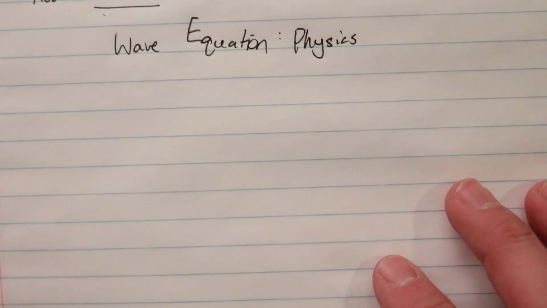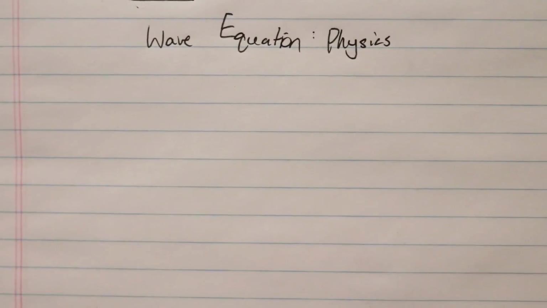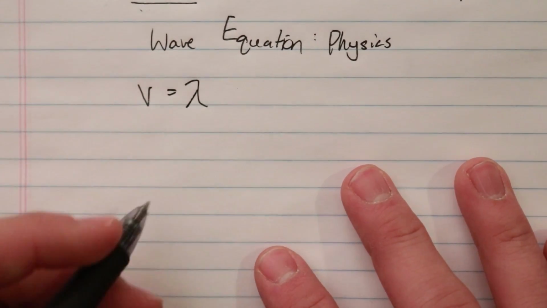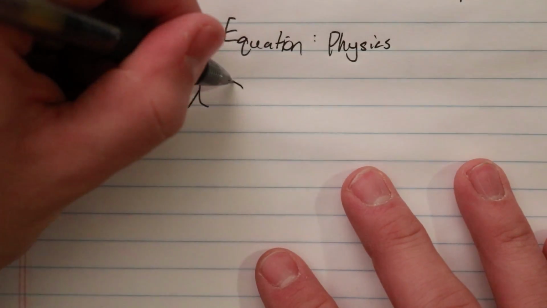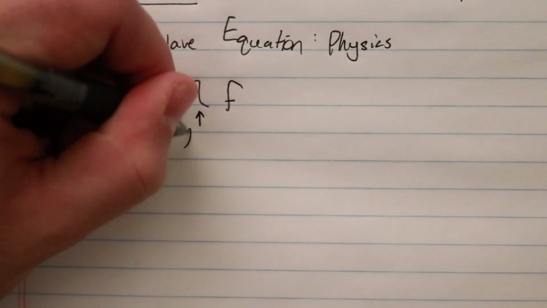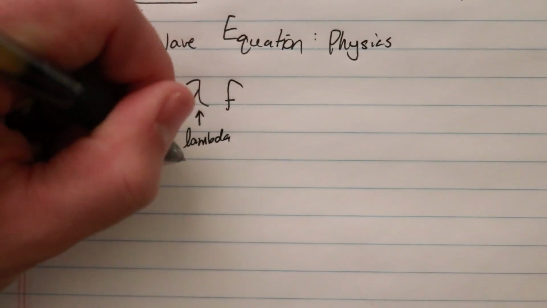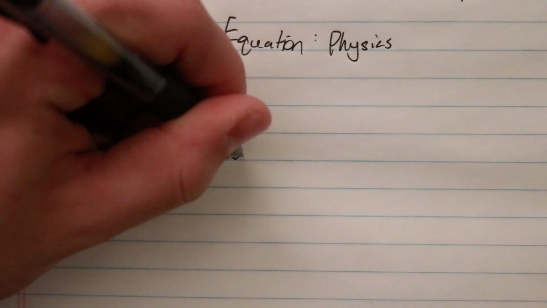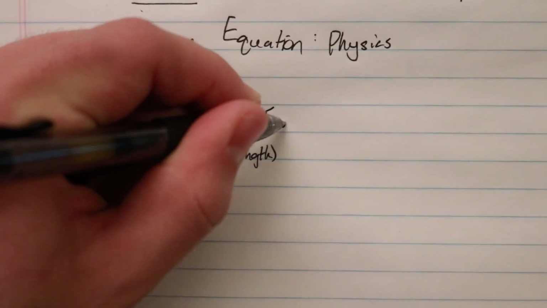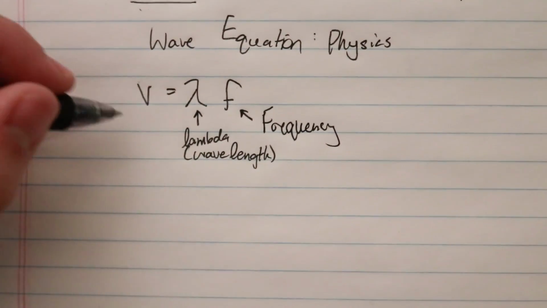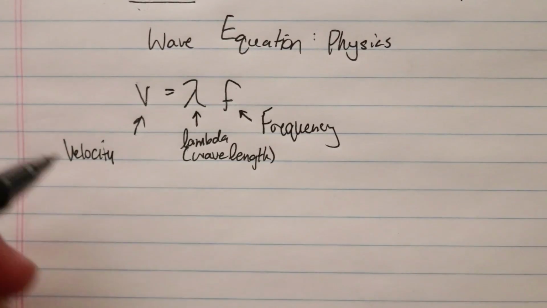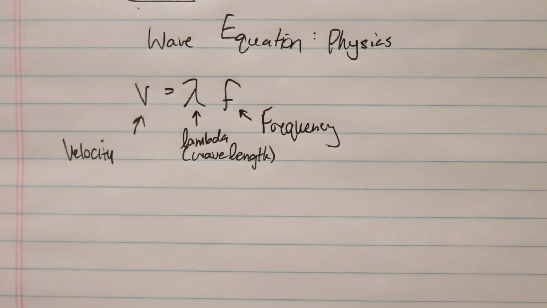Alrighty, so today I'm talking about a wave equation in physics, and this one is just going to be v equals lambda times frequency. And I'll get to a side note on that in a bit. So this is lambda. This stands for wavelength, and then we have frequency here. Frequency, and this velocity is the velocity of the wave. And so that's how we use the equation.